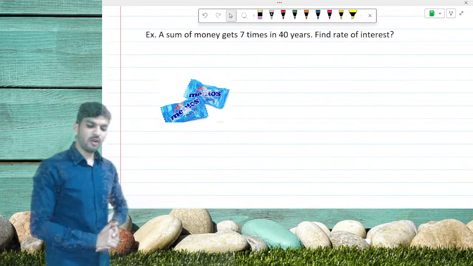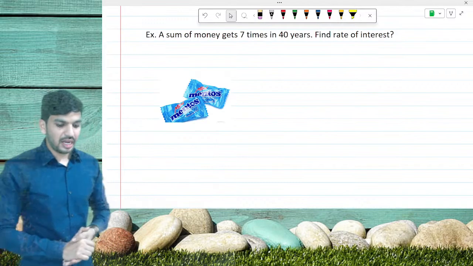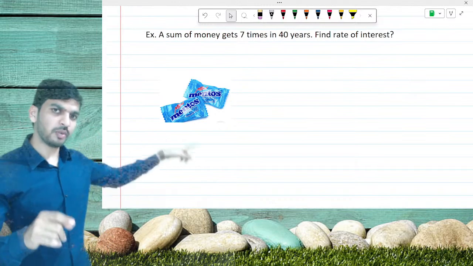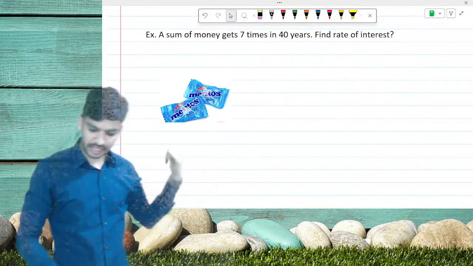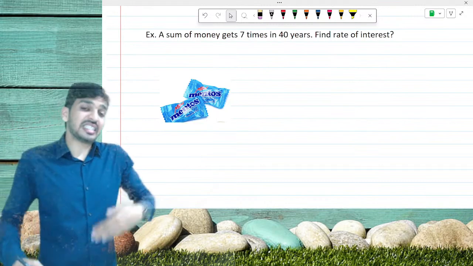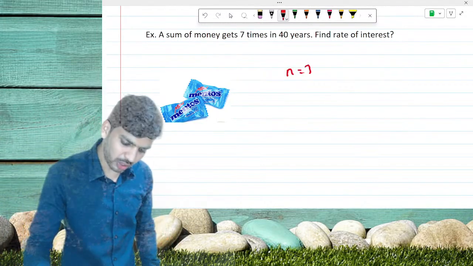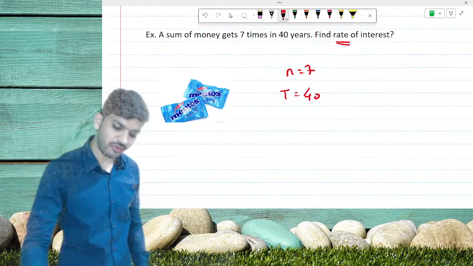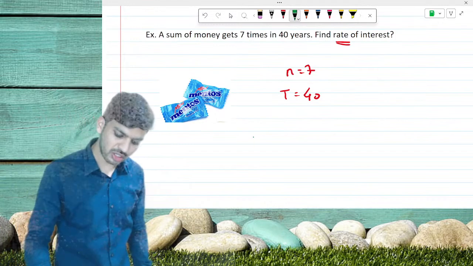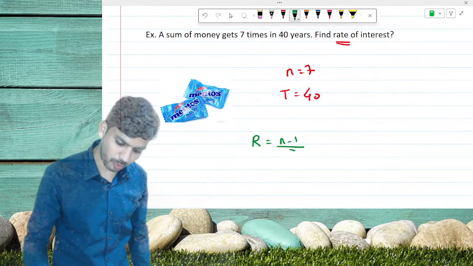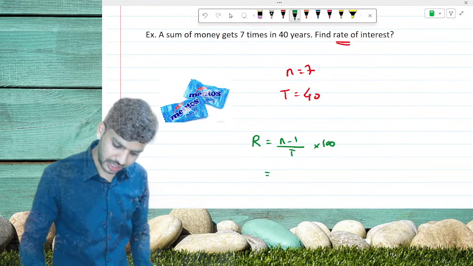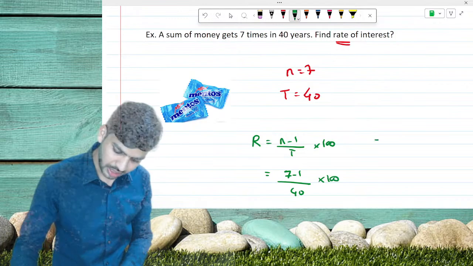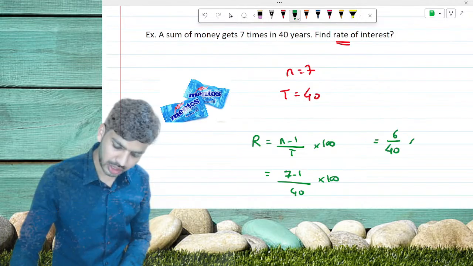Let's go for it. Sorry, this is from type 2. Same example from type 2. Type 3 is after this. Type 2, the same kind of question. Money is getting 7 times, so n should be equal to 7 in 40 years, so time is equal to 40 years. They are asking to find the rate of interest. So we are just going to use the formula. R is equal to n minus 1 upon t into 100. That is 7 minus 1 upon 40 into 100, which is equal to 6 upon 40 into 100.